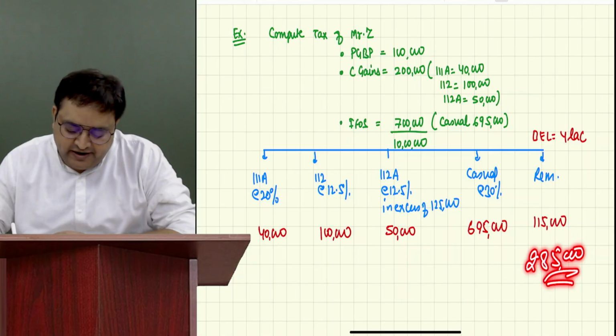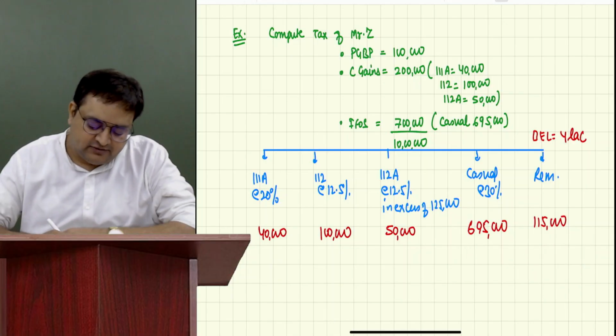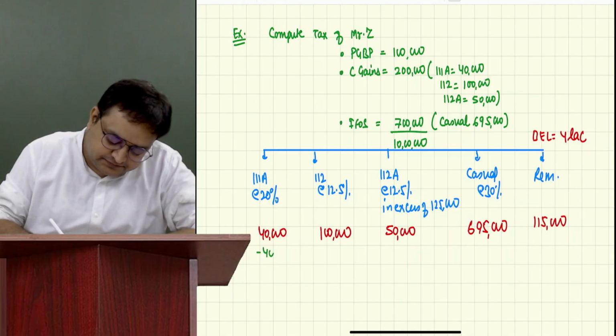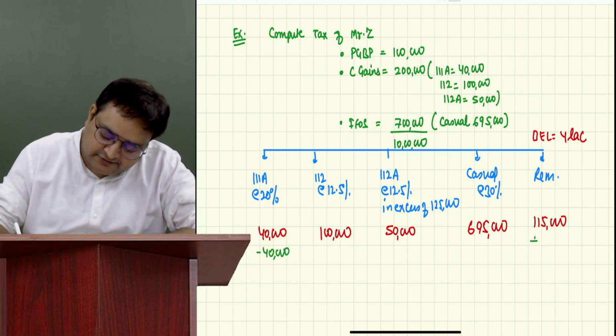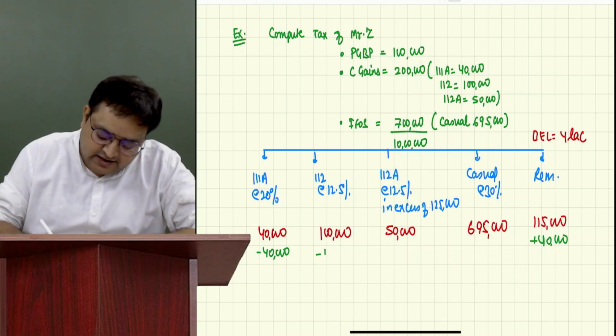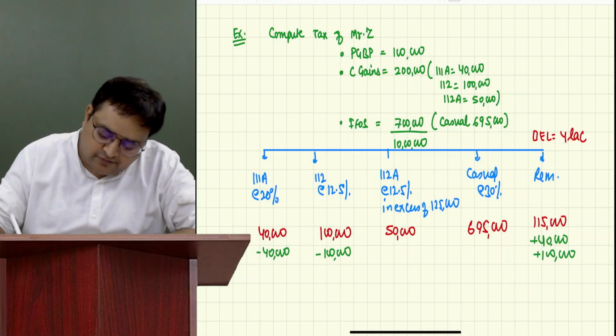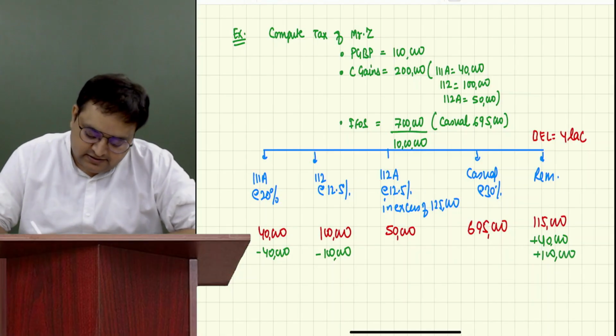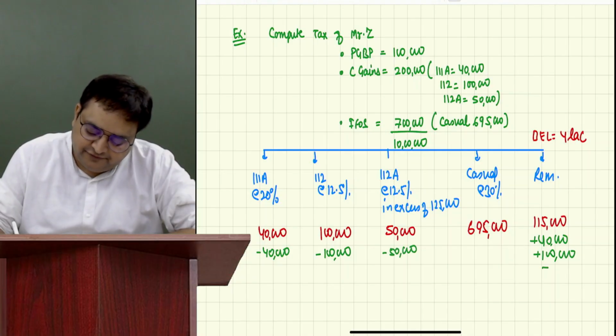Correct. Now 285 from where can I take? Should I take from casual income? No. First I will take it from 40,000, 111A. First take it from 40,000. Still we need money. Take 1 lakh from here. Still we need money. How much will we take? 50,000 from here.